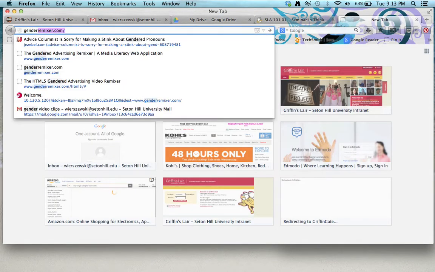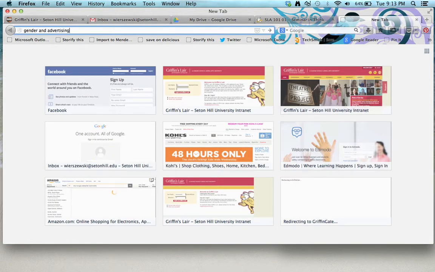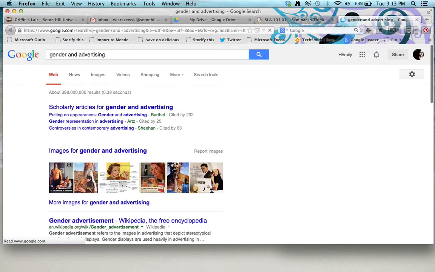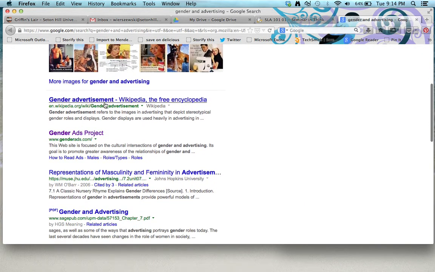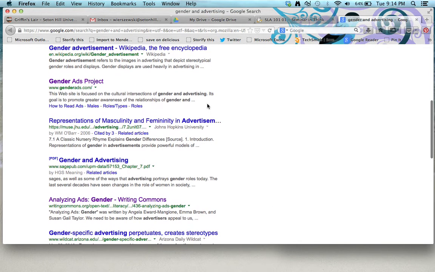So let's just imagine my topic is gender and advertising. Obviously, you know for this assignment, Wikipedia is out. You can't use dictionary sources like about.com or Wikipedia. Even for your fifth source, that doesn't count. It has to be actual credible websites. So this one looks interesting. Gender and advertisement. Let's just pick this one.